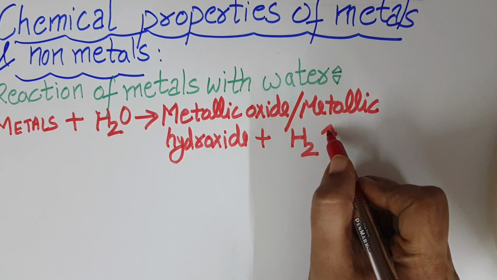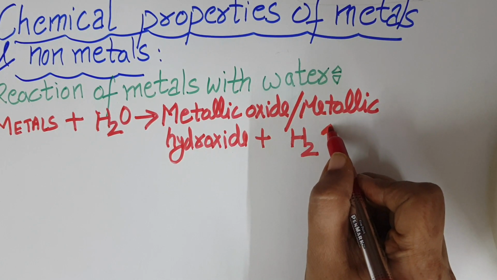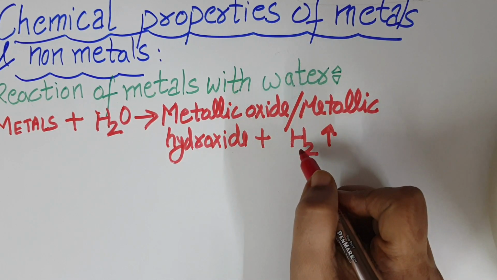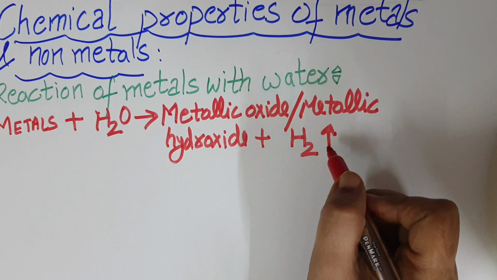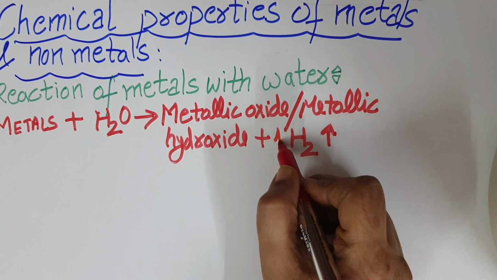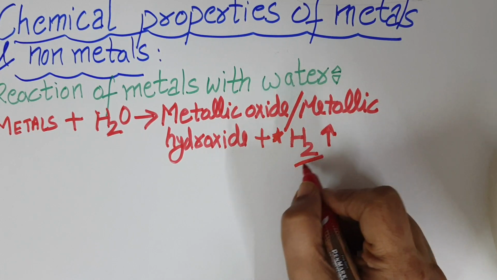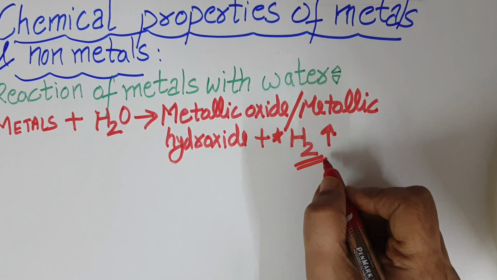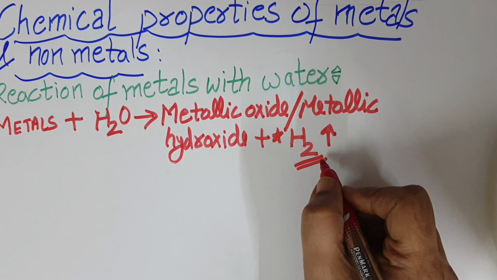is denoted by the above arrow. This above arrow denotes that the product liberated is a gas and it is evolved during the reaction. So over here in this reaction, this is the most important thing, that there is evolution of hydrogen gas.